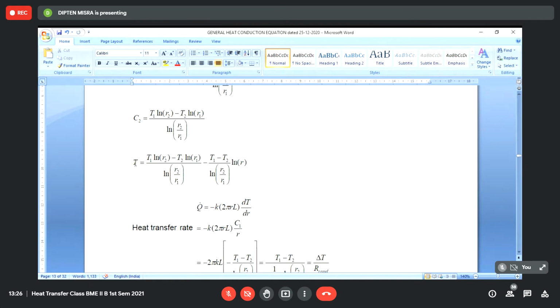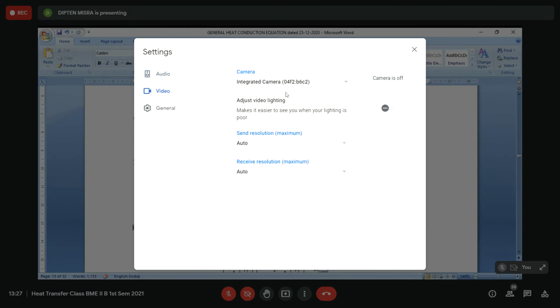So T is the dependent variable that depends on the independent variable small r, the radial distance, and T1, T2, R1, R2, they appear as parameters. And the solution does not contain anything other than the boundary condition temperatures and the geometric distance of the boundaries from the center. But when we find out the heat transfer rate, this is what we are not primarily interested in some cases. Primarily we should be interested in the heat transfer rate from the cylinder.